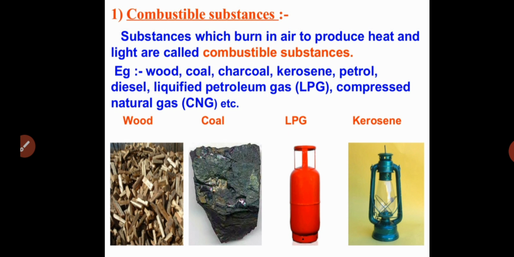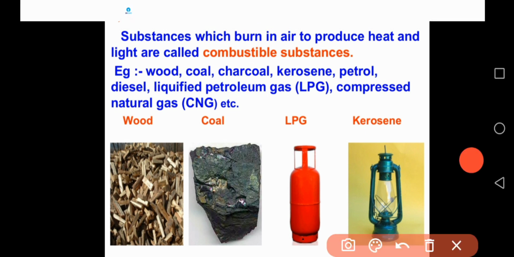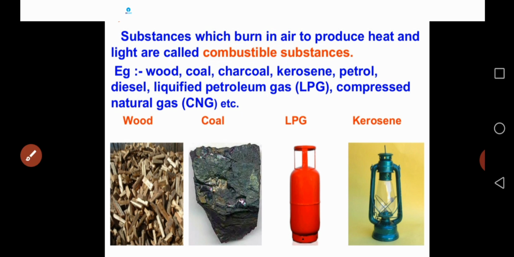Some examples of combustible substances are wood, coal, charcoal, kerosene, petrol, diesel, LPG, that is liquefied petroleum gas, compressed natural gas, commonly called CNG, and some other substances also.